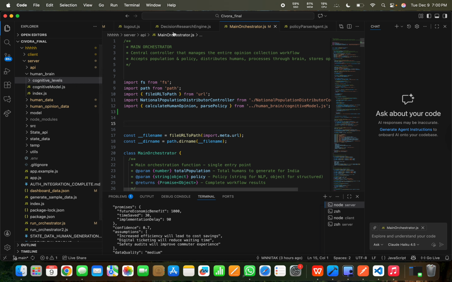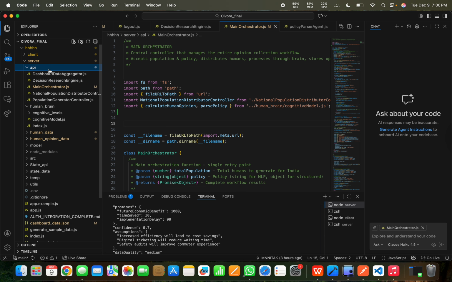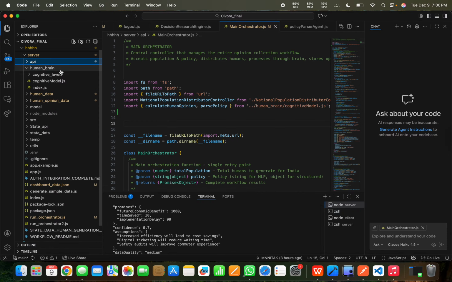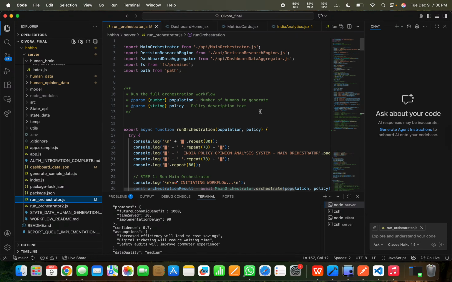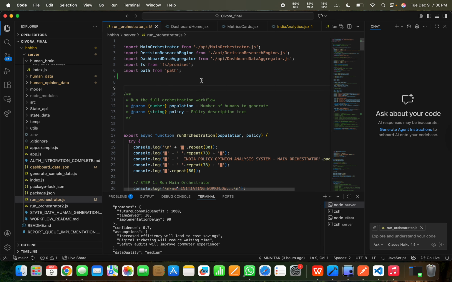This main orchestrator first calculates the opinion of each human, and that's it. After it, our next orchestrator comes into the picture, the run orchestrator, which we actually run from the front end. This orchestrator imports the main orchestrator, which built the population and found the opinion at the human level.